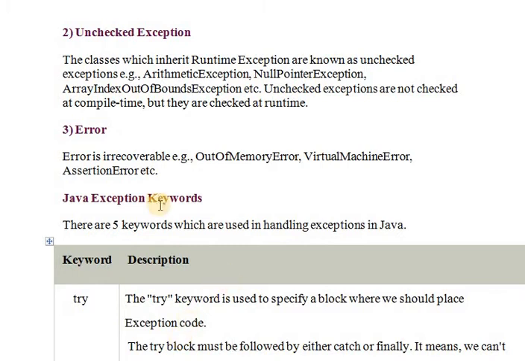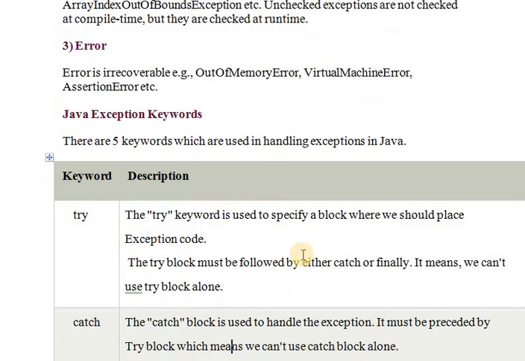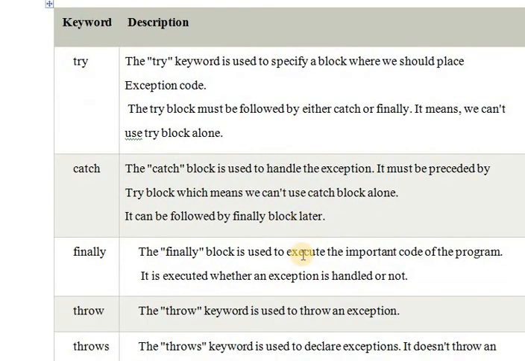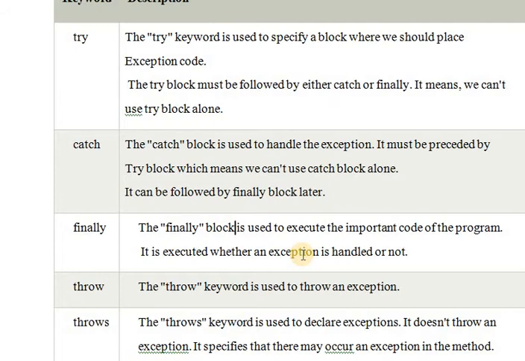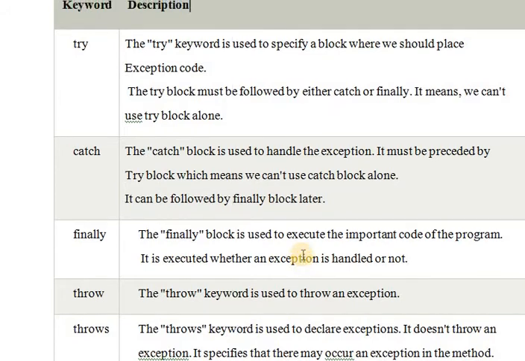Java exception keywords. There are 5 keywords which are used in handling exceptions in Java. So that is try, catch, finally, throw, throws. So first we will see the try.